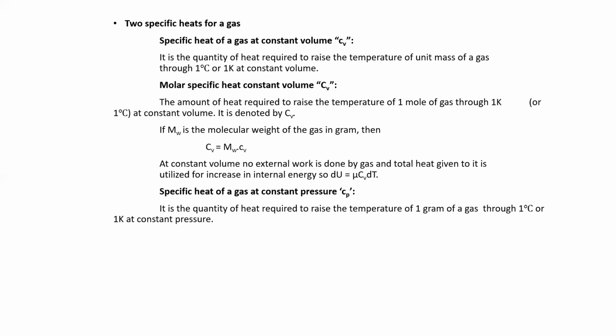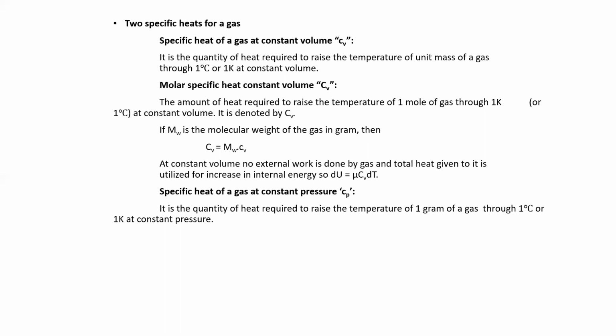If M_w is the molecular weight of the gas in grams, then Cv is equal to M_w into cv. See here, at constant volume, no external work is done by the gas, and the total heat given to it is utilized for increase in internal energy. So we write it as dU = μ Cv dT.